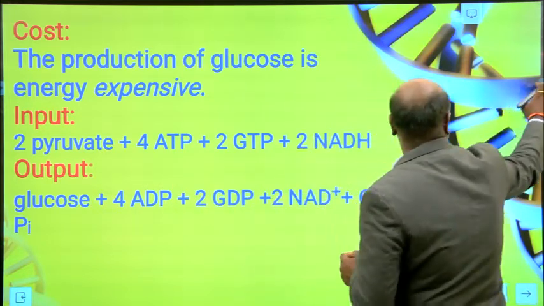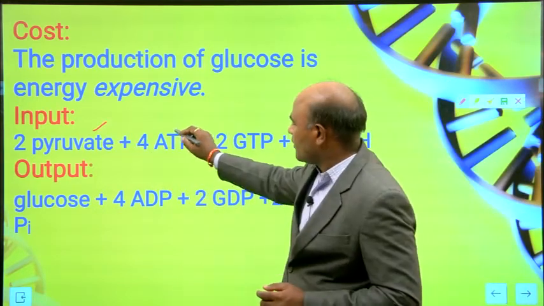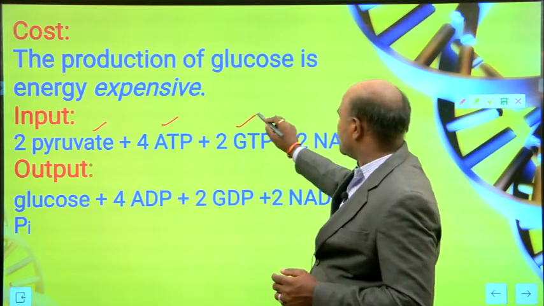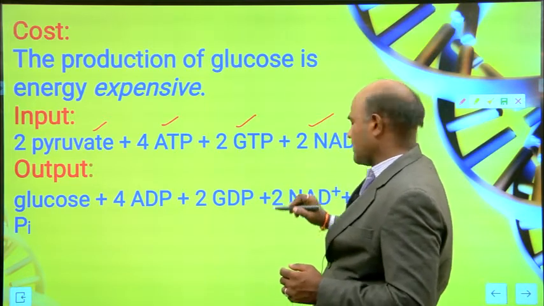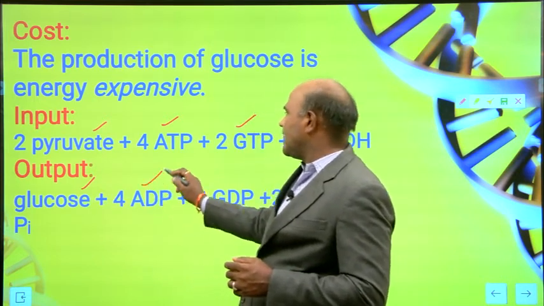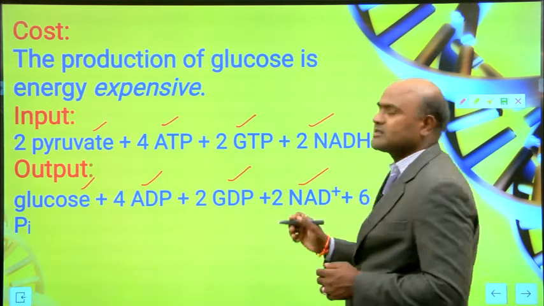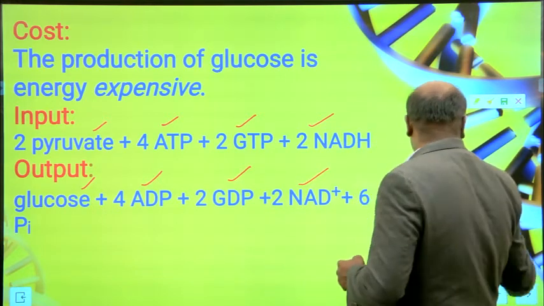If you input 2 pyruvate, you take 4 ATP, 2 GTP and 2 NADH, and the output is glucose, 4 ADP, 2 GDP, 2 NAD plus and 6 inorganic phosphate.